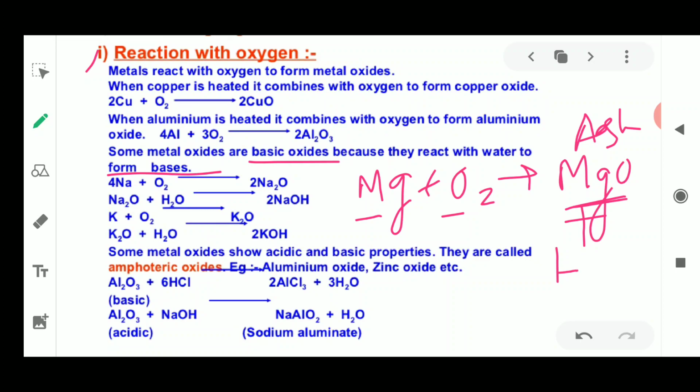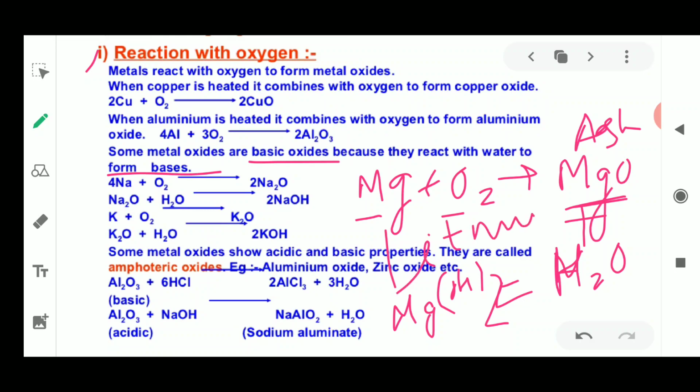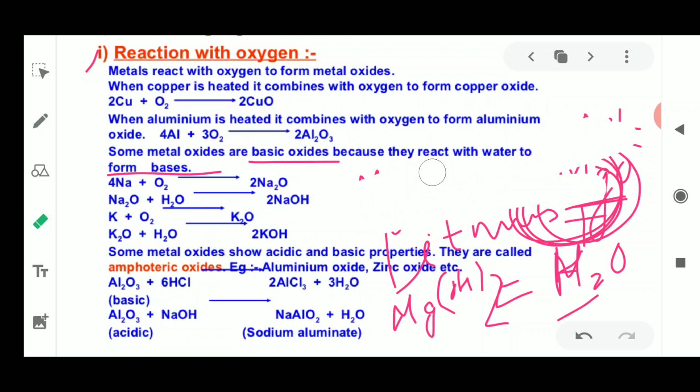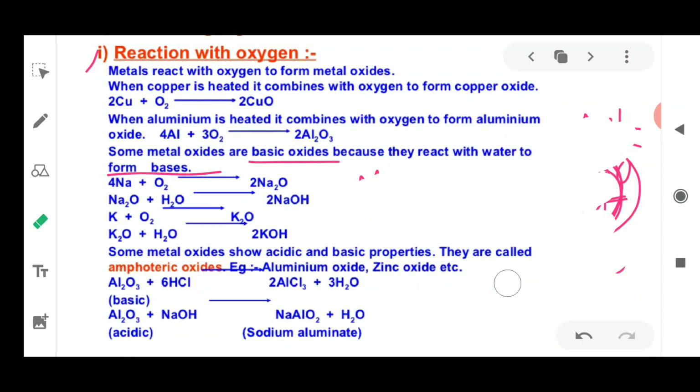Now if this magnesium oxide is dissolved in water, it reacts with water to form Mg(OH)2, which is magnesium hydroxide. When this magnesium hydroxide is tested with litmus paper, it turns red litmus blue. This shows that the oxide formed here reacts with water to form a basic solution, changing red litmus into blue.